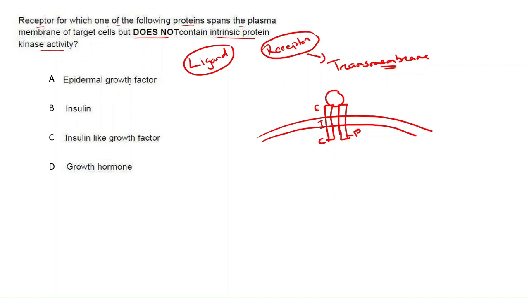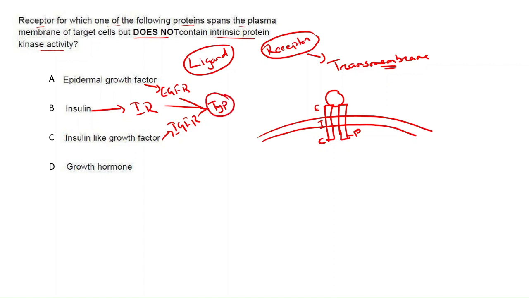If you see, epidermal growth factor binds to EGFR, insulin binds to the insulin receptor, and IGF-1, insulin-like growth factor, binds to IGFR. All these 3 receptors, after binding with their ligands, induce tyrosine kinase.